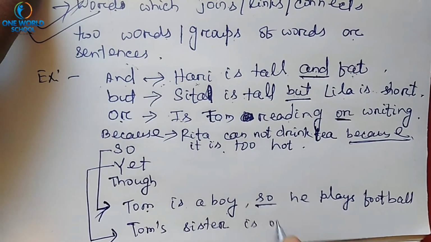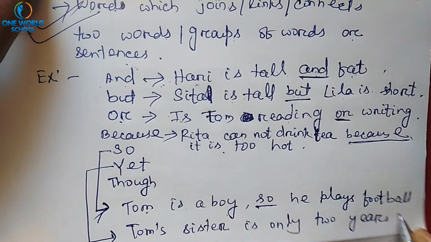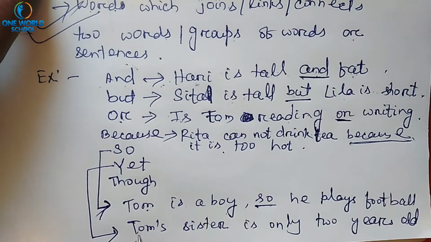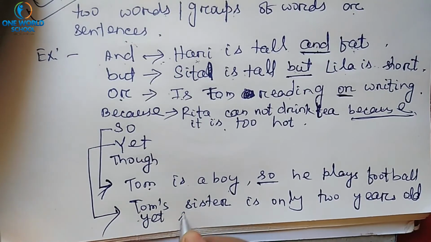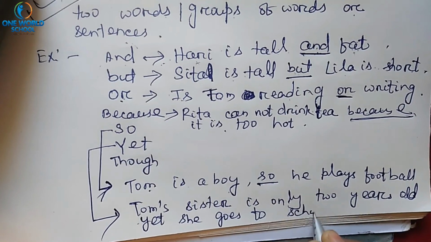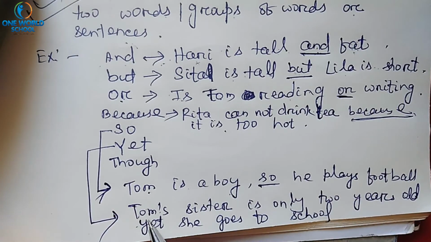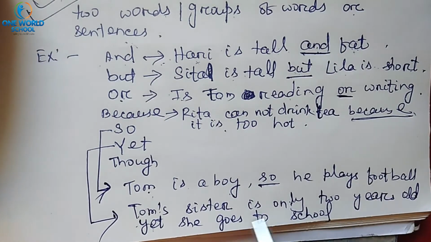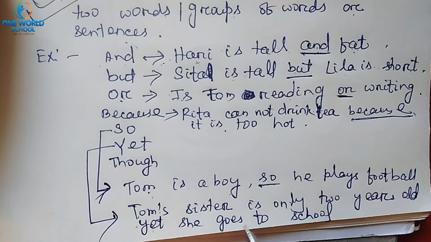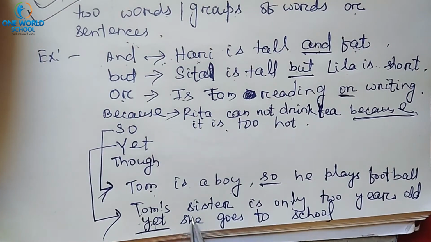Tom's sister is only 2 years old, yet she goes to school. That means, though Tom's sister is only 2 years old, she is very small to go to school, still she is going to school. So, here yet is used to join this sentence.